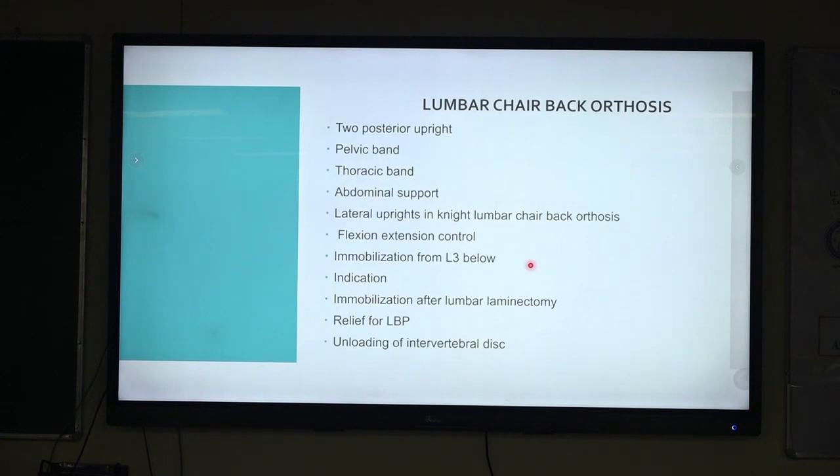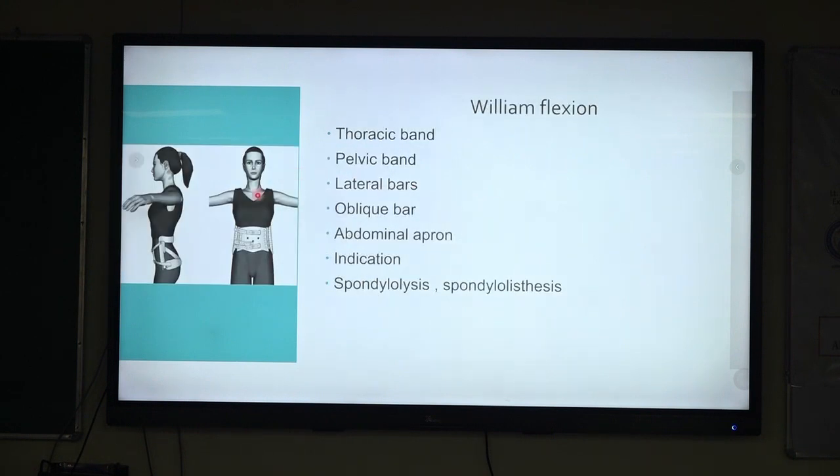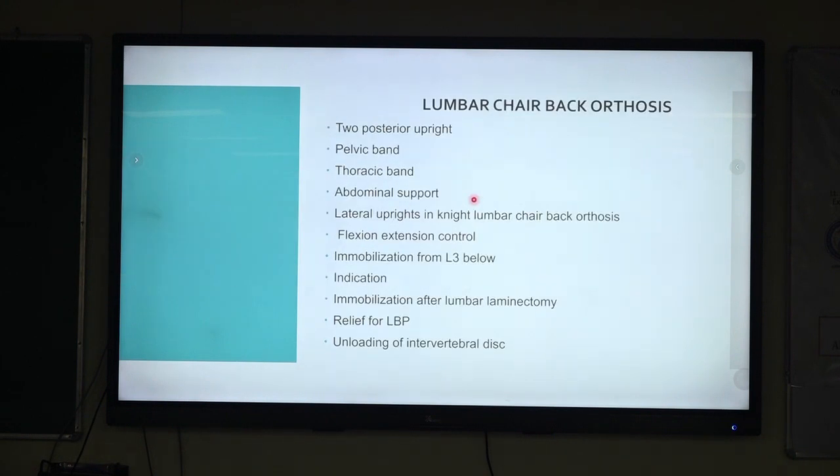Coming to chair back orthosis, it is more rigid as compared to a corset. It has 2 posterior uprights, a pelvic band, a thoracic band, an abdominal support, and it has 2 lateral uprights in case of a Knight lumbar chair back orthosis. The chair back orthosis again gives flexion extension control, and it is usually used for immobilization anywhere below the L3 level. It is indicated in immobilization after a lumbar laminectomy, or for low back pain, or for spondylolisthesis, or unloading of the intervertebral disc.